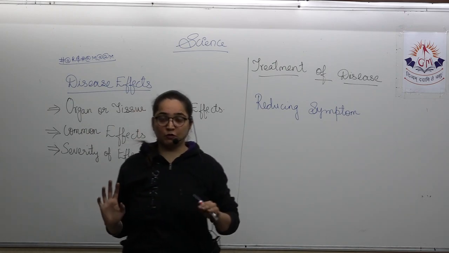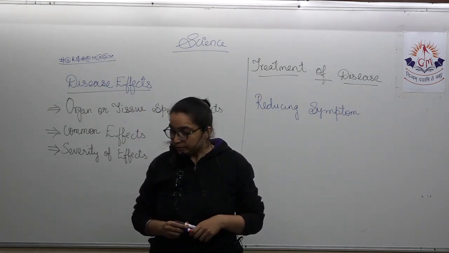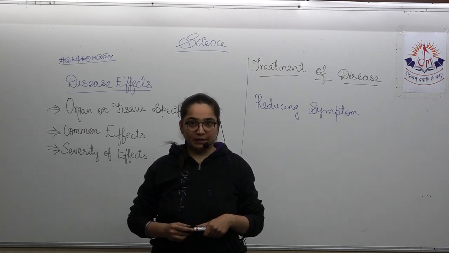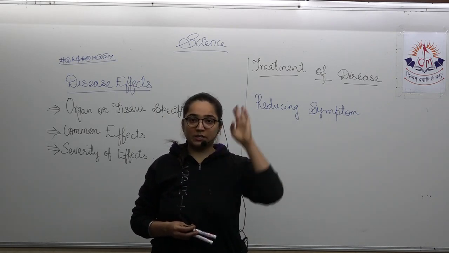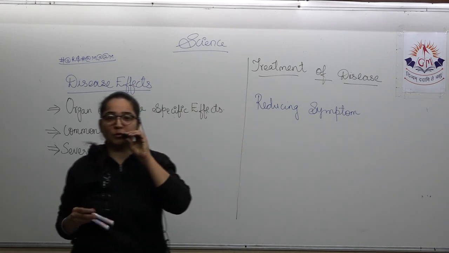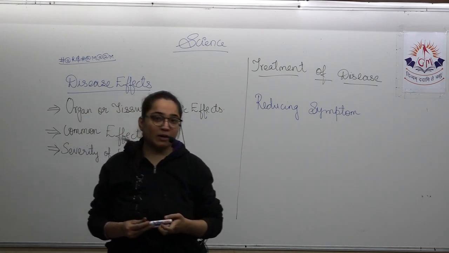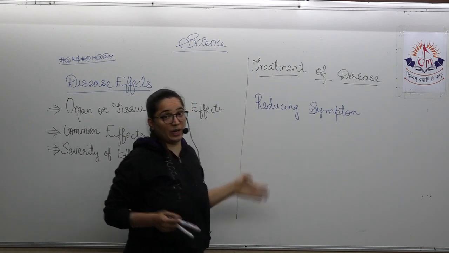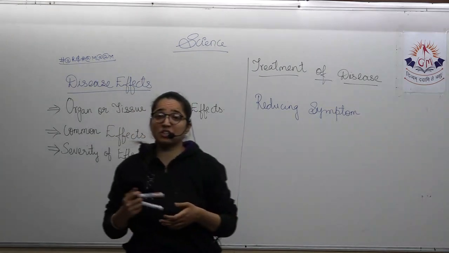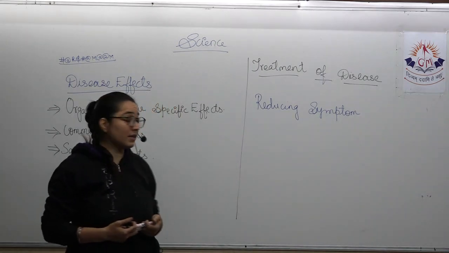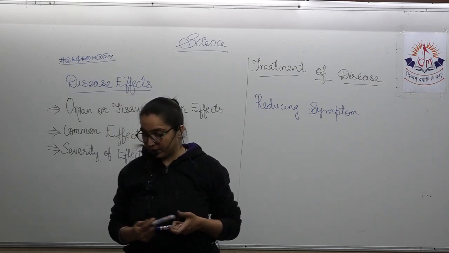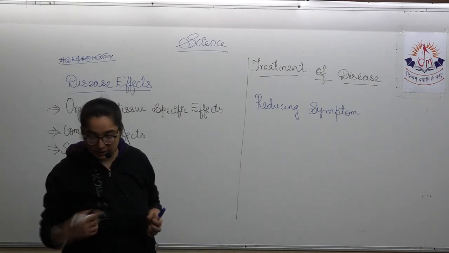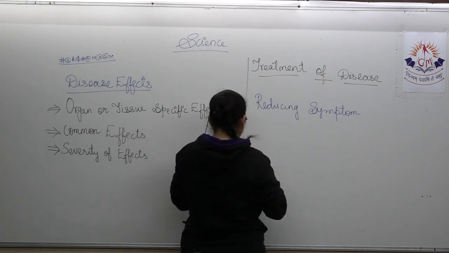There will be a little bit of comfort. You know about the painkillers. Okay, tooth pain, headache, leg pain, pain anywhere, for any reason, then a painkiller is generally given. So this is the very first way in which any disease can be treated, that is by reducing the symptoms. The second one is killing the infections.